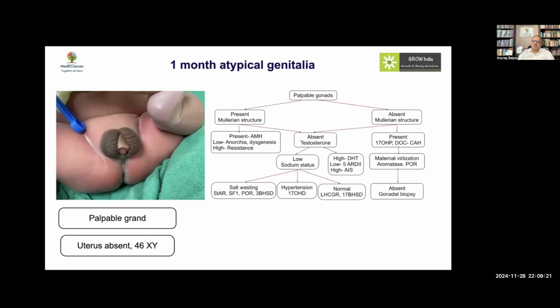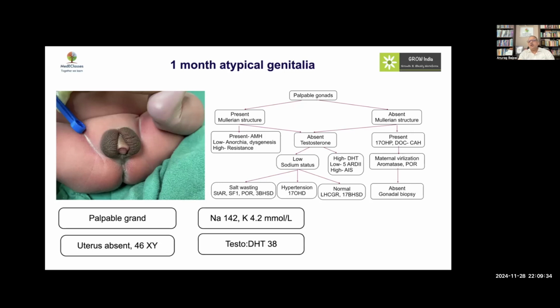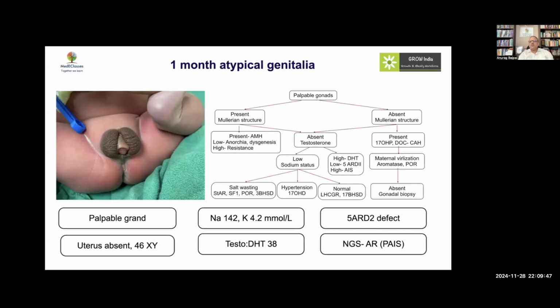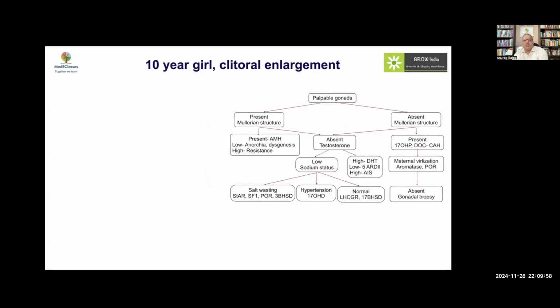1-month-old individual with atypical genitalia, a very interesting case to highlight because this tells us about diagnostic issues. There are palpable gonads. The uterus is absent, and this is 46XY. Electrolytes are normal. The testosterone to DHT ratio was huge. So this was suggestive of 5-alpha reductase deficiency. But we have discussed that you can often have discrepancy in terms of genetics. So when we did the genetic diagnosis, this happened to be a form of partial AIS. So biochemical tests are not 100%, and therefore genetics needs to be done more frequently in that regard.